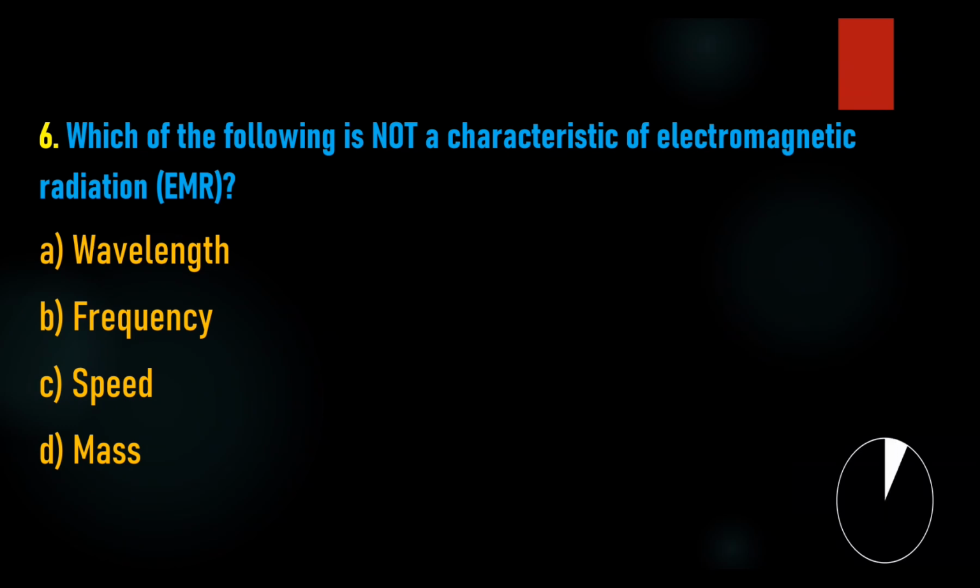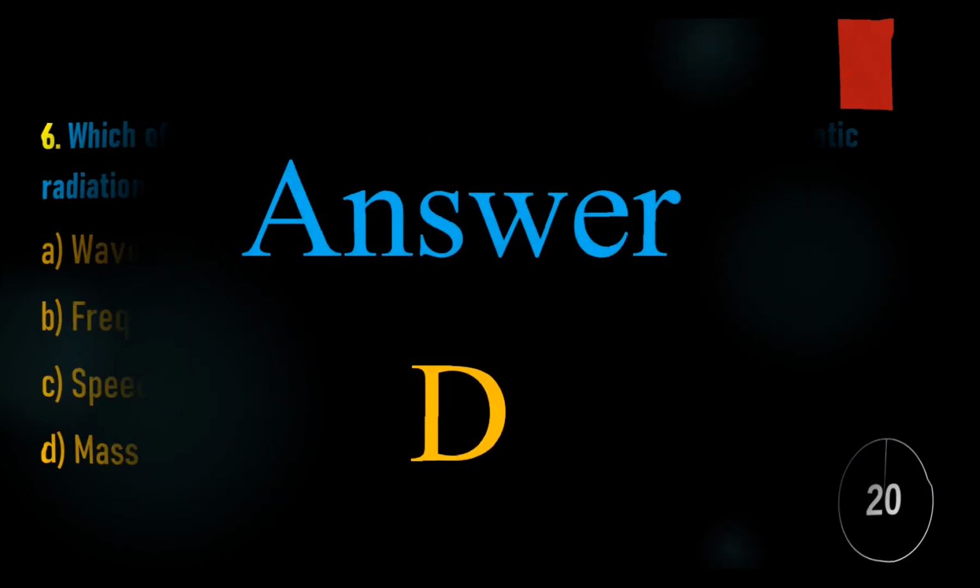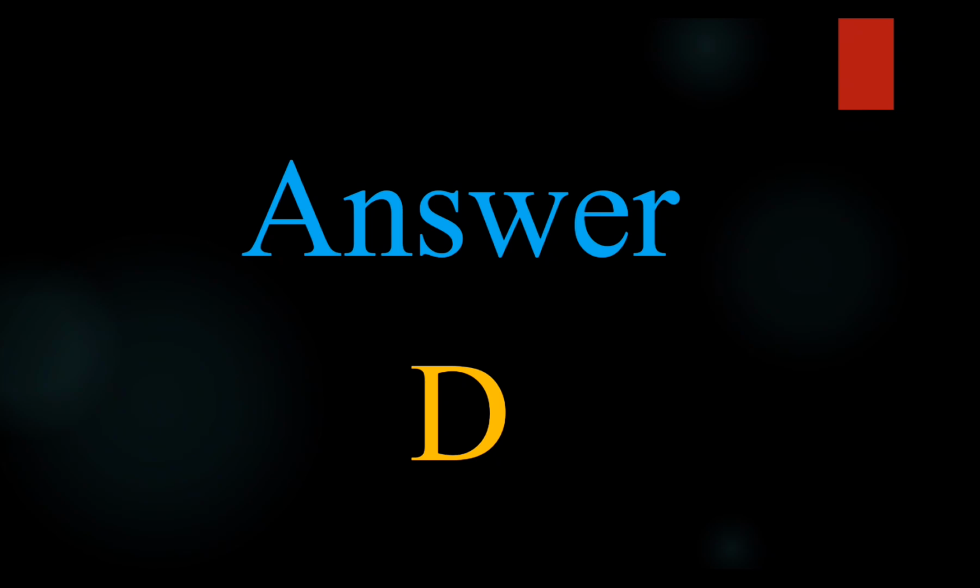6. Which of the following is not a characteristic of electromagnetic radiation, EMR? A. Wavelength. B. Frequency. C. Speed. D. Mass. Answer: D. Mass.